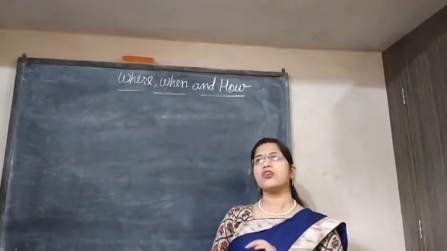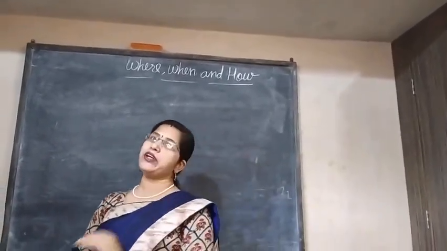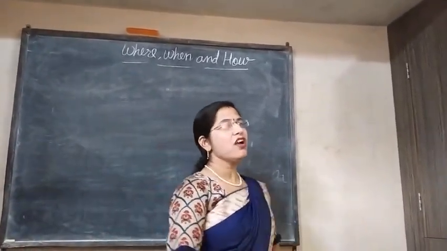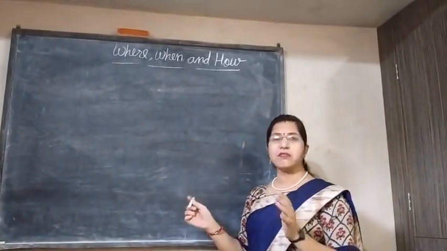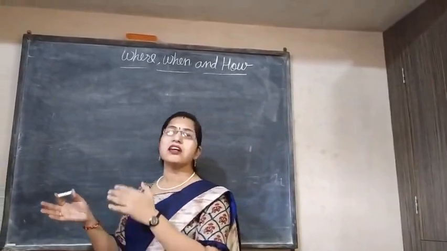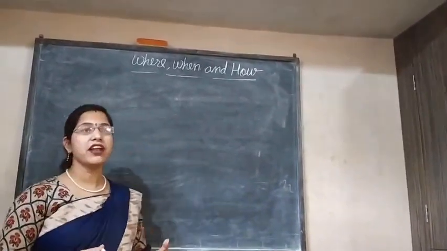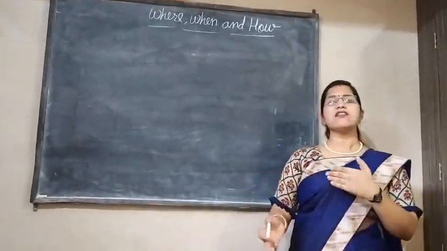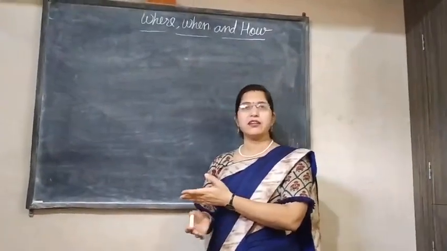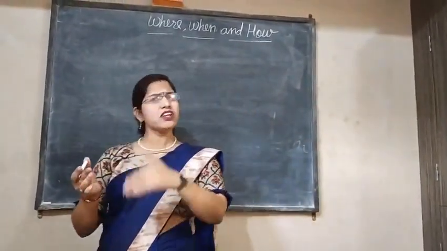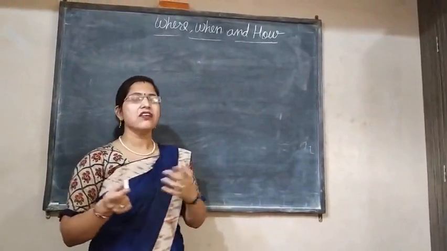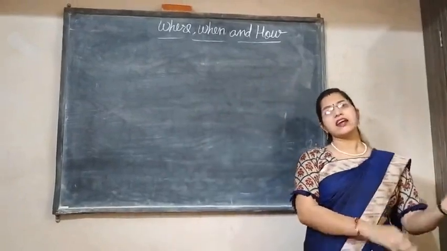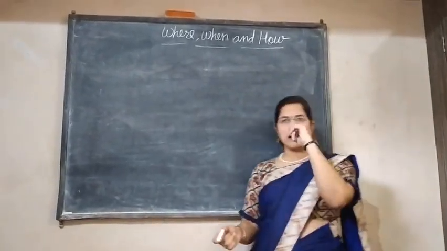Okay, so you know why the British came to India. First of all, the British came to India for business purposes. When they saw the condition of India, they saw that India had a variety of spices, a variety of textiles, and raw materials. After that they settled their factories here, and they took the raw materials from India, manufactured in their companies, and resold in our country India only.